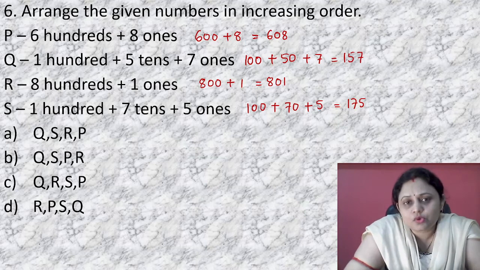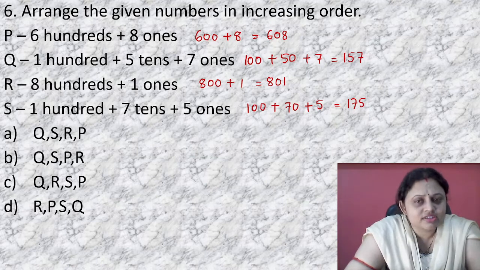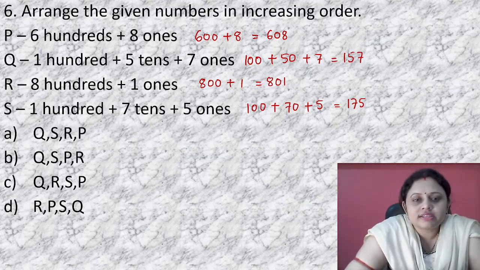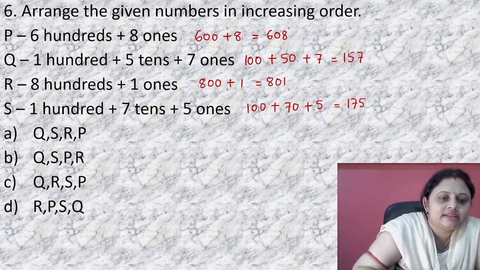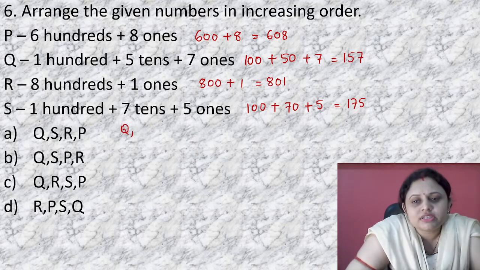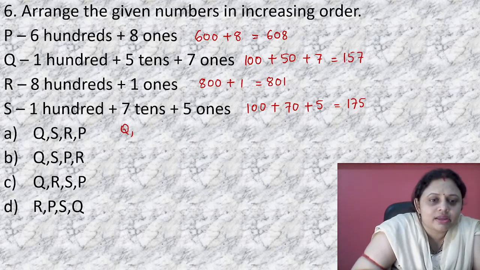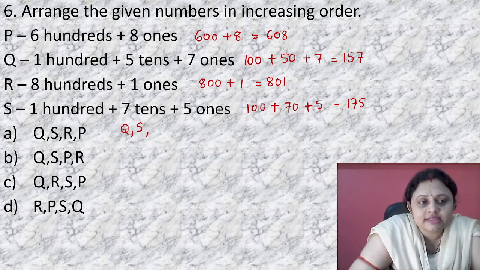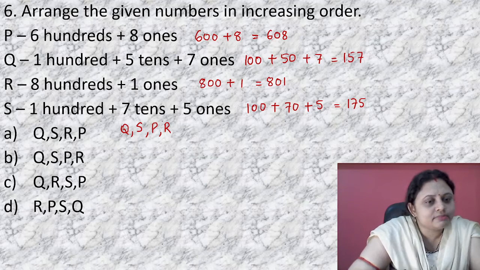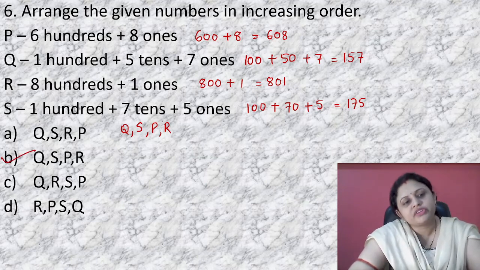So what is in the question? The given numbers in increasing order. In increasing order, we have to write the smallest number first. So which is the smallest number? That is 157, that is Q. And after that, which number comes? That is 175, S. Then comes 608, that is P. Then comes 801, that is R. QSPR. So QSPR, where it is present? It is present in option B.